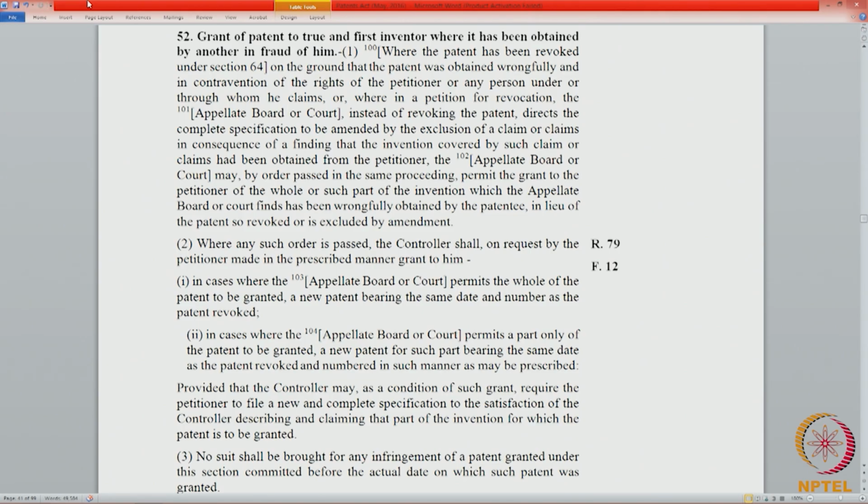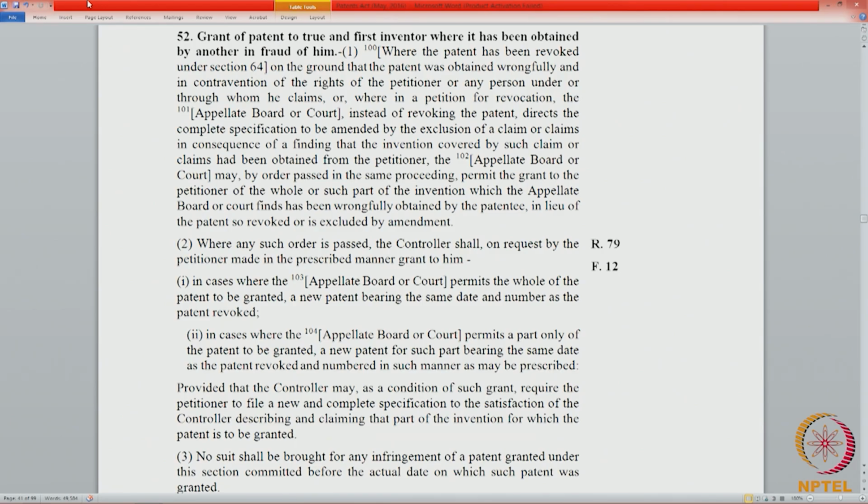Now, a question may arise. Form 12 is filed pursuant to: A, a proceeding under section 25(2); B, a proceeding under section 64; C, a proceeding under section 25(1); D, none of the above. So, Form 12 is always filed pursuant to a revocation under section 64. So, you cannot file Form 12 unless the patent has already been revoked, and we are not talking about a revocation by the controller, but a revocation by the appellate board or by the court.